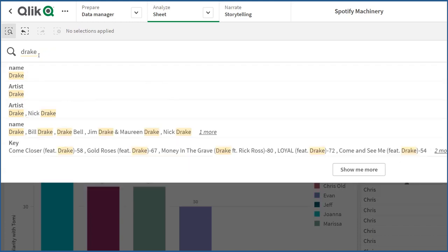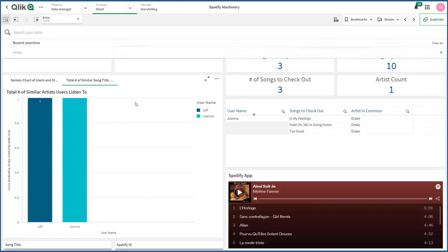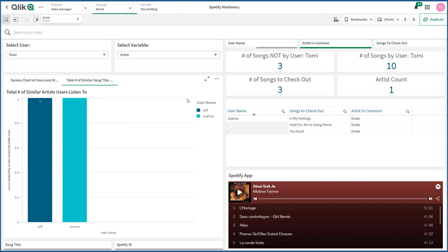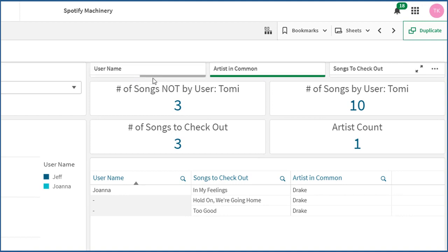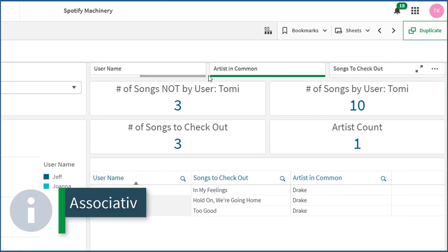In this example, I'm just interested in Drake, and when I select the artist Drake, watch out, everything in my entire dashboard auto adjusts. Like I mentioned, this is our global context where when I make selections, everything keeps me in the context of my exploration. At the bottom, I can see that Jeff and Joanna have listened to Drake also. On the right side, I can see Qlik is breaking down the relationships between those selections. You can see this dark gray here, and you can also see green.